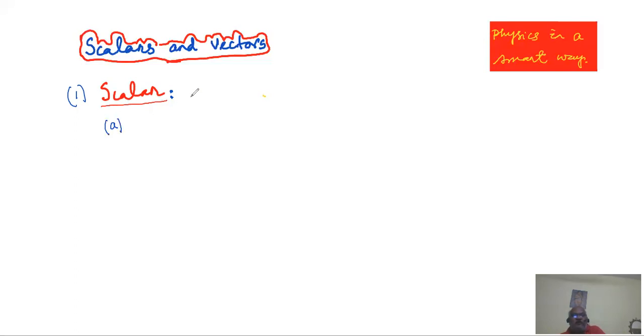mathematical operations. When I say mathematical operation, you may go back to your school level. We know there are several operations we have been taught.